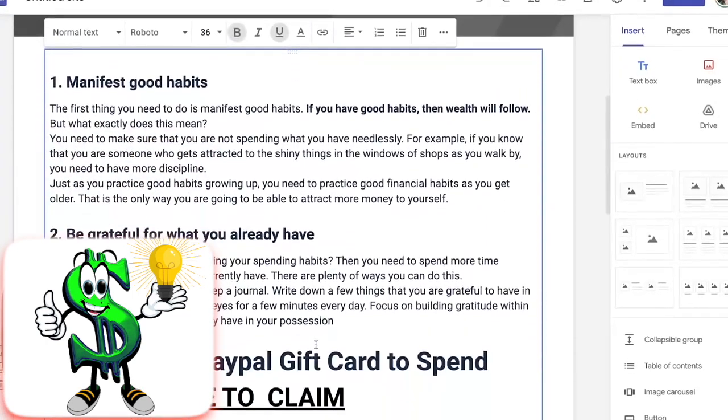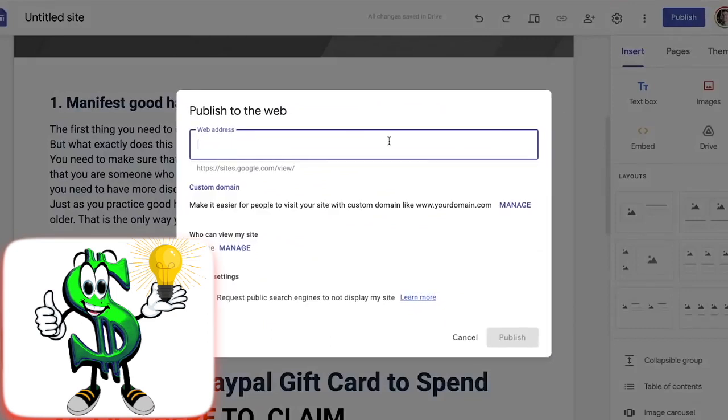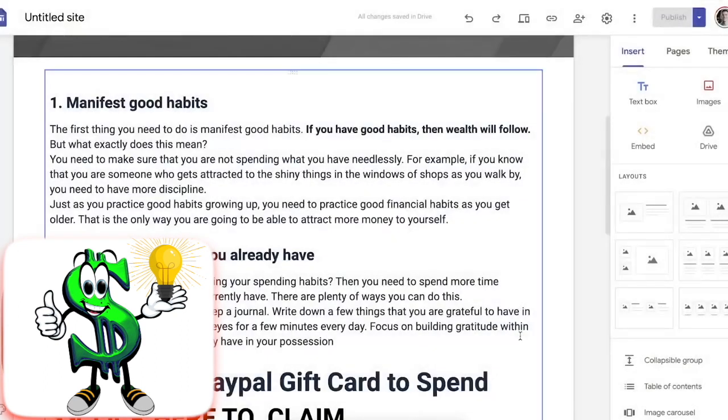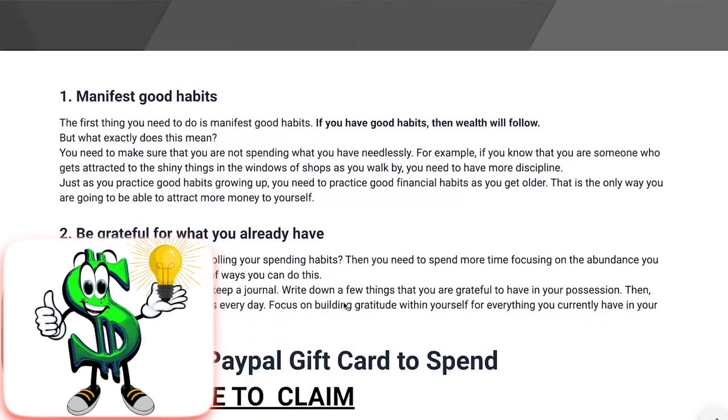Now that you have a comprehensive essay that covers 5 distinct financial topics and has a call to action with an affiliate link, you want to publish it. Therefore, you should select Publish the Site. You can obviously fill in whatever you want because you want to give it some addresses. Then you'll enter in a phrase like money-related articles or something similar, hit Publish, and a complete link will appear. You are now able to access your article and see the overall final look that you have made.